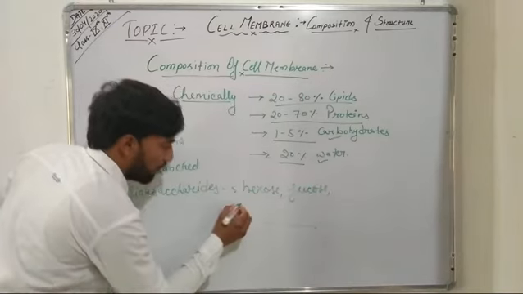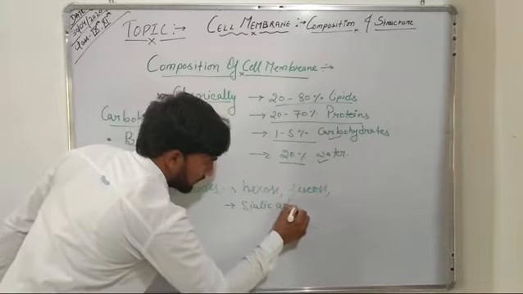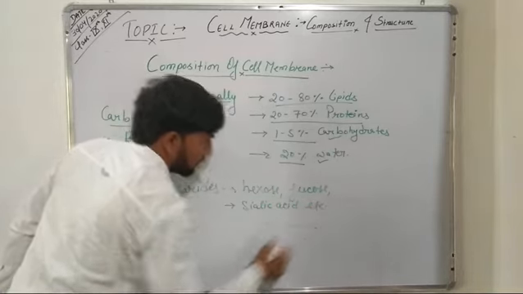They can be in the form of sialic acid, etc.